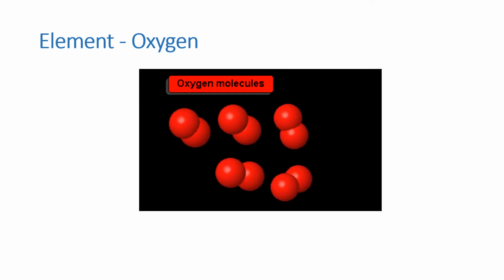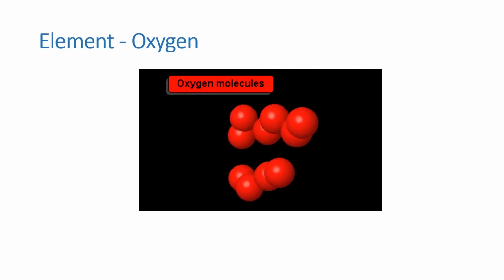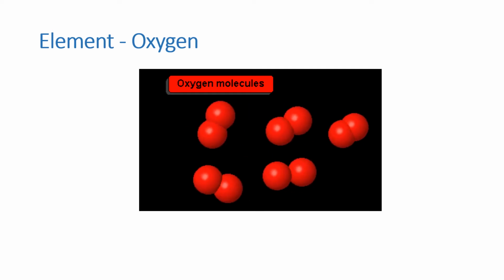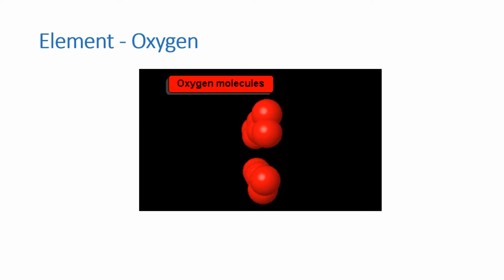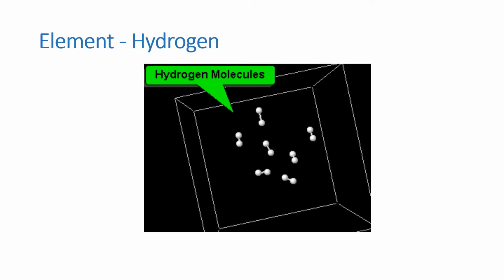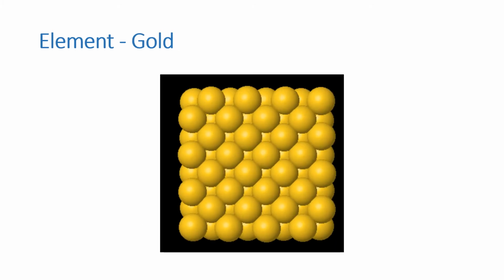In this video, we can see oxygen molecules. Each molecule is made up of two same kind of atoms of oxygen. In this video, we can see hydrogen molecules. Each molecule is made up of two hydrogen atoms of same kind. This video shows atoms of element gold.